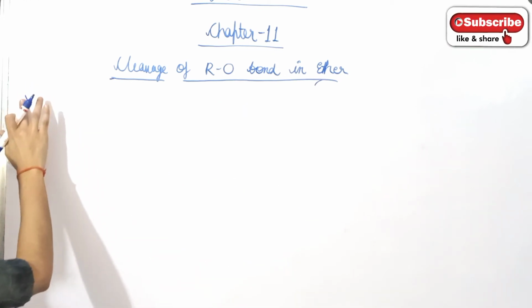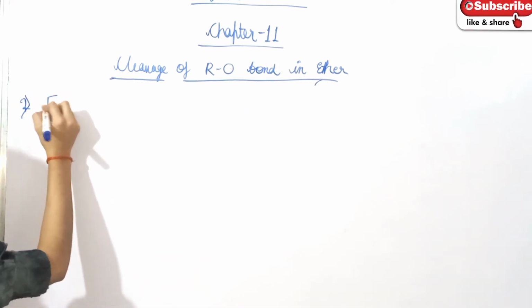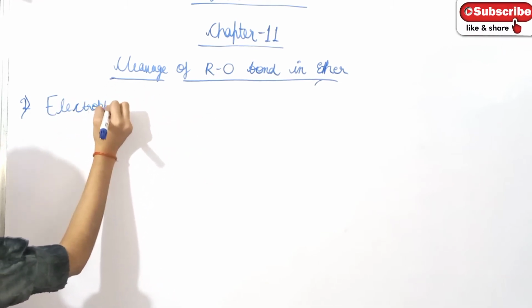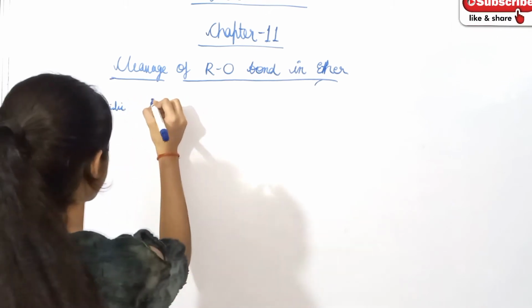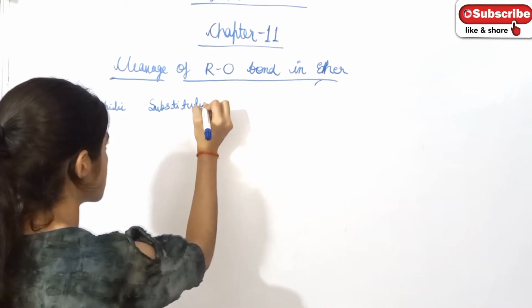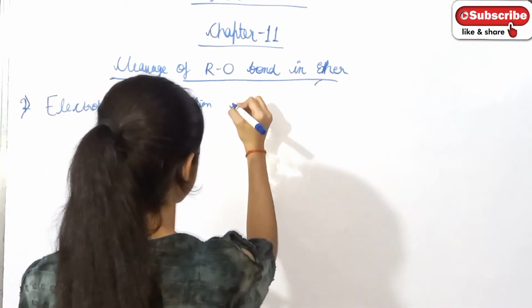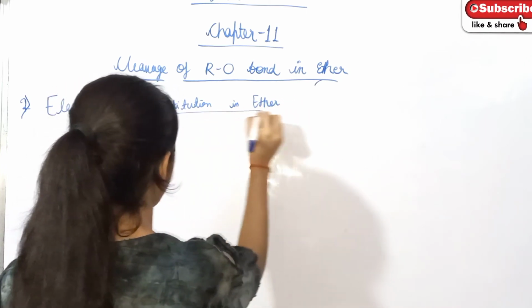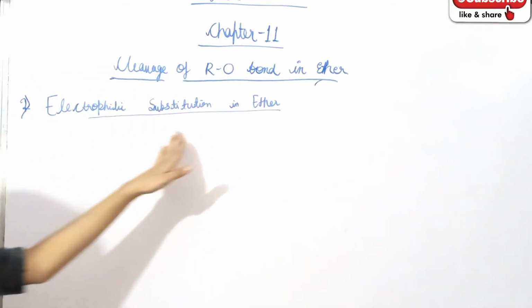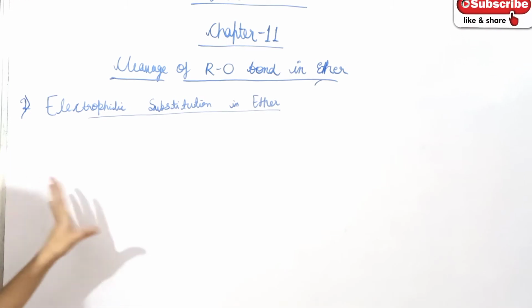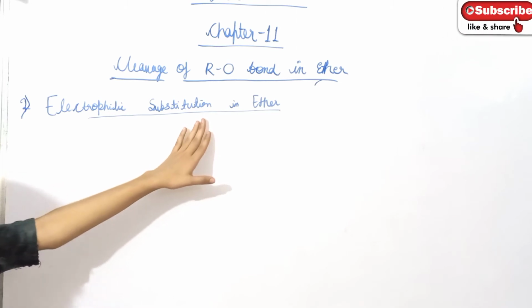Now the second thing that we are going to discuss is electrophilic substitution in ether. Electrophilic substitution in ether is what I am going to discuss. First I want to tell you that the alkoxy group which is attached to the ether is reactive in nature, and it is ortho and para-directing in nature.